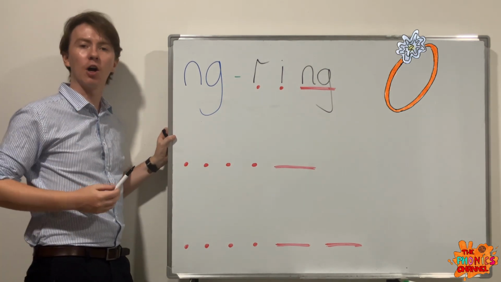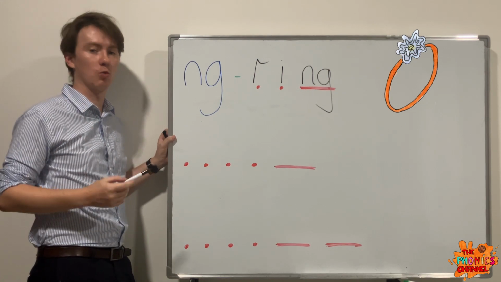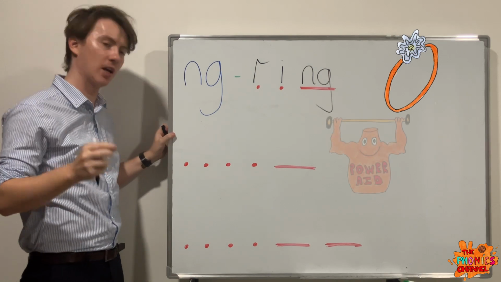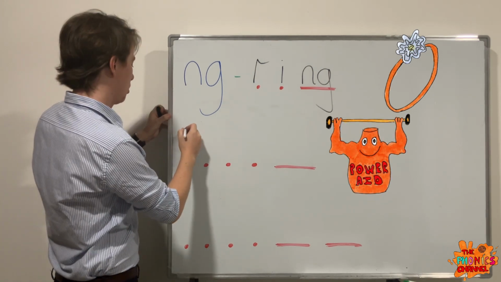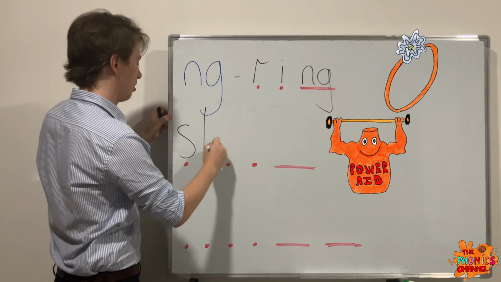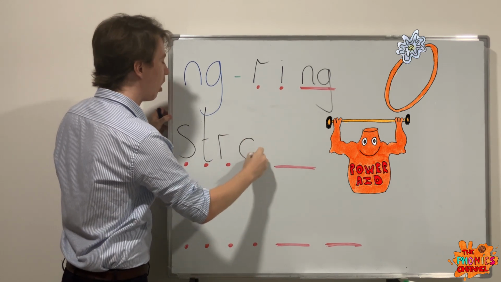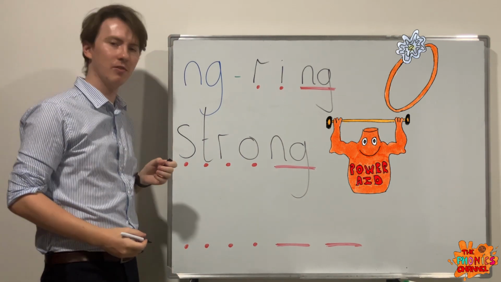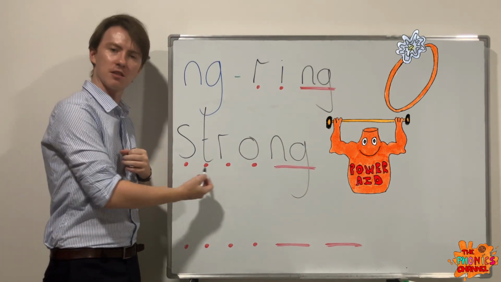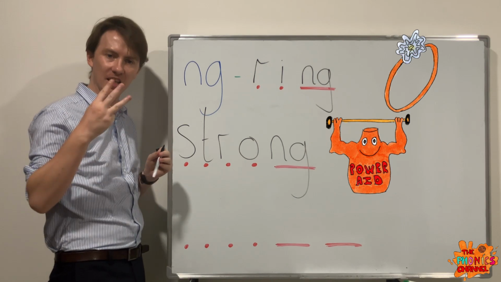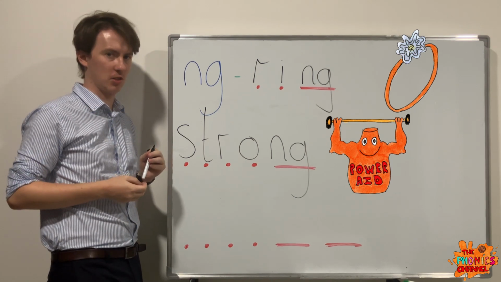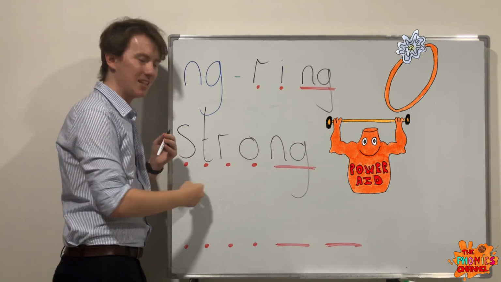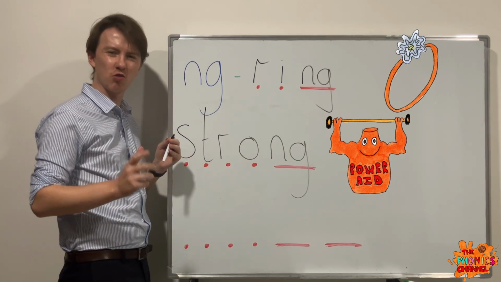Going on to our next word with the ng sound in it is strong. S, t, r, o, ng. Here we've got some adjacent consonants. We've got 3 consonant sounds next to each other. We've got s, t, and r. Together we need to blend them quickly to make a str sound.